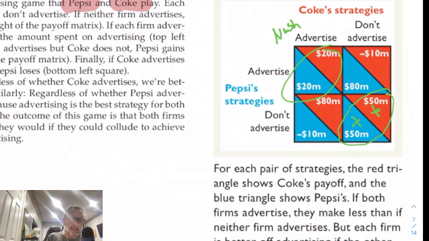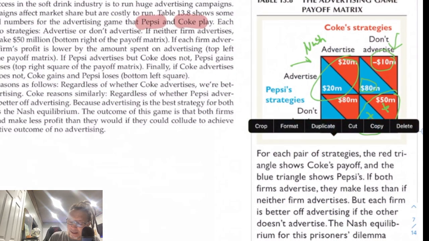The problem is, again, we're talking about companies that need to advertise, and advertisement has a big impact on human beings. And so if they don't, the consequences are quite huge. You could see that if Pepsi were to advertise but Coca-Cola didn't, they would actually lose money. They would be losing money, not even making money, at least in our sample. So the consequences are pretty massive. So of course they're both going to advertise. They're going to end up at Nash equilibrium, which is the second best outcome.